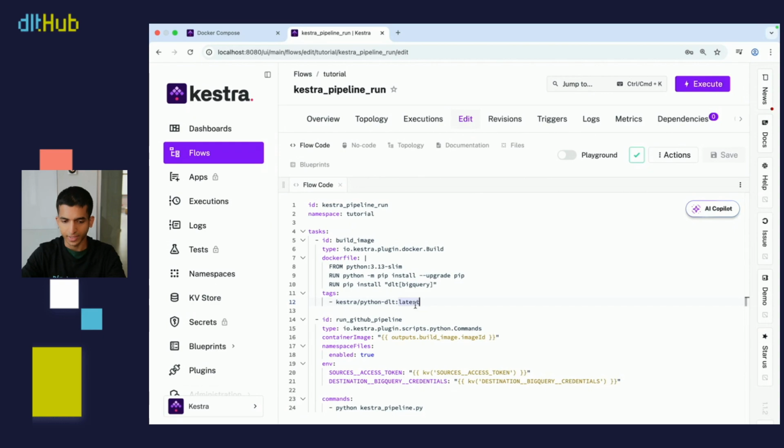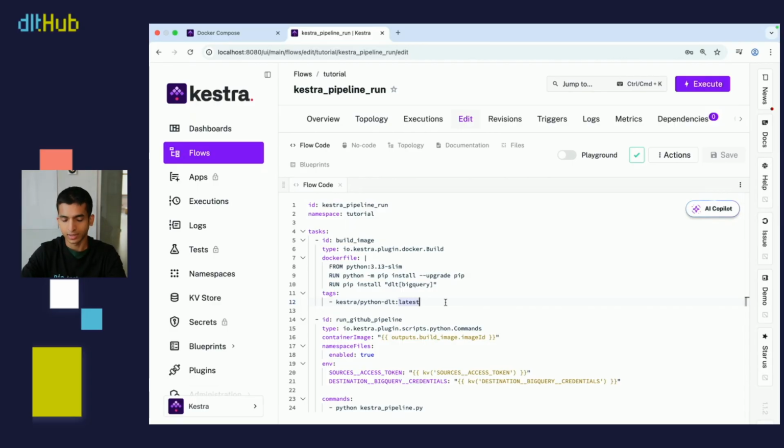So I've created our second task here and I've called it run GitHub pipeline. It's pretty self-explanatory. It's going to run our code and it is of a type Python command. And what I'm basically doing in layman's terms is I'm first providing it with the image that I created in the previous task. And I'm also providing it with the credentials needed to run the code. And then I'm providing it the single command, which is to run the Python script.